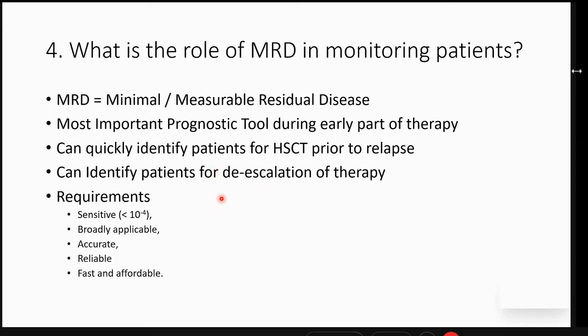The only thing is, the requirement for a measurable or minimal residual disease tool is that it should be able to give us a sensitivity of less than 10 raised to -4, that is 0.01% or less. It should be applicable, accurate, reliable, and most importantly, fast and affordable.